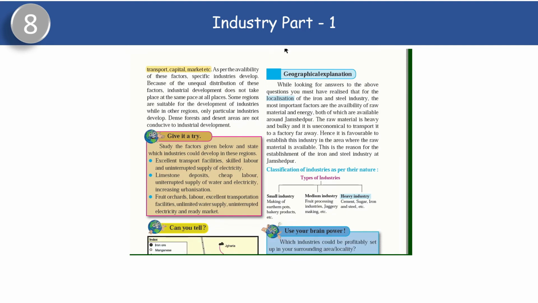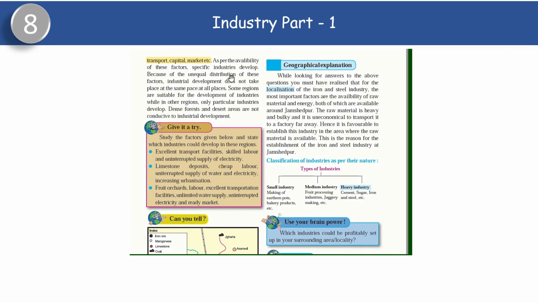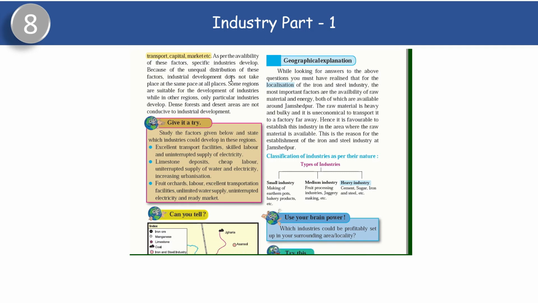Because of the unequal distribution of these factors, industrial development does not take place at the same pace at all places, because sometimes it's difficult to get these factors. So industries do not develop very fast. Some regions are suitable for the development of industry, while in other regions only particular industries develop.